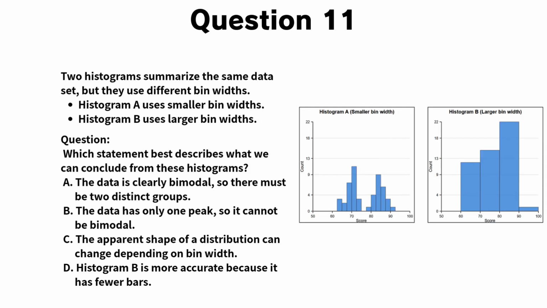Now, let's move on to question 11. These two histograms summarize the same dataset, but they use different bin widths. Histogram A uses smaller bins, while histogram B groups the data into wider intervals. The question asks which conclusion is most appropriate based on these graphs. Look carefully at how the overall shape appears to change when the bin width changes. Your task is not to decide which histogram is better, but to understand what bin width can affect. Pause the video if you need more time.